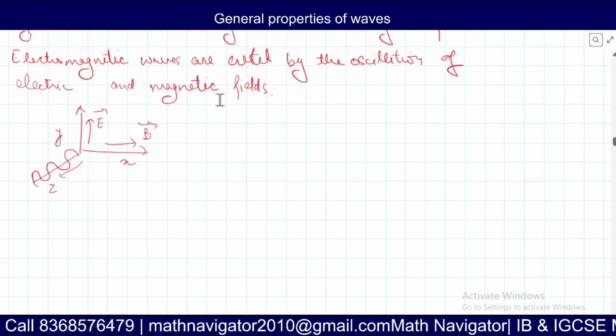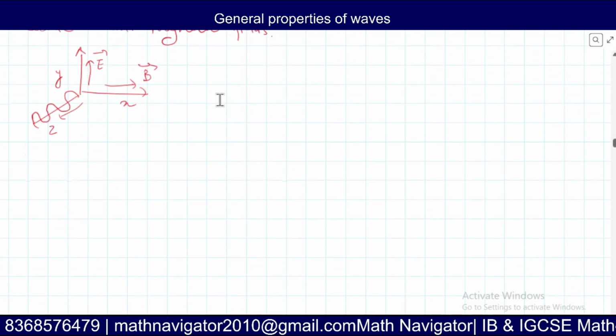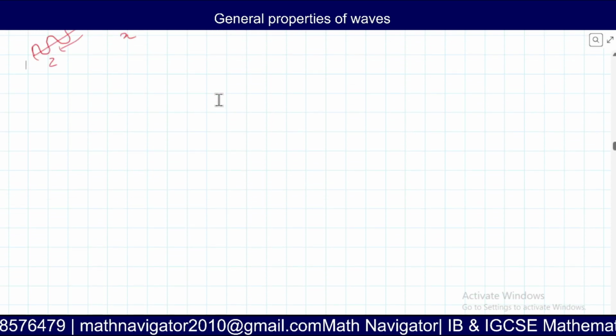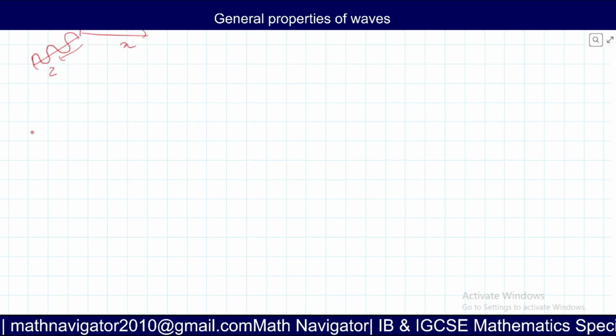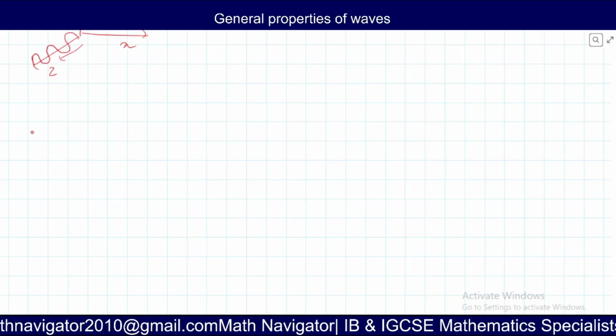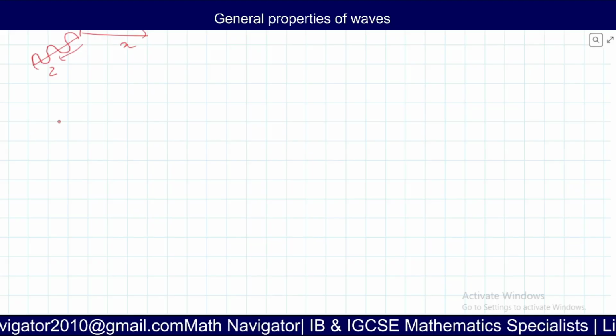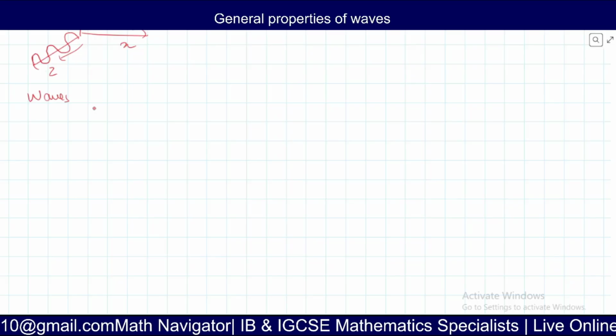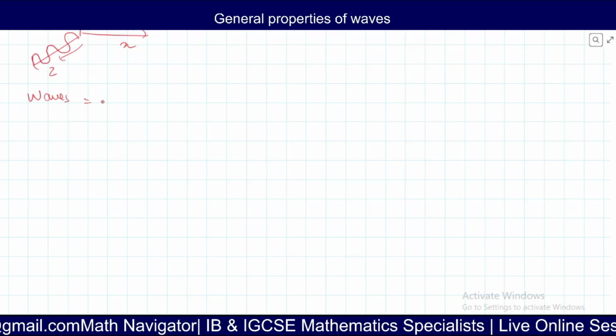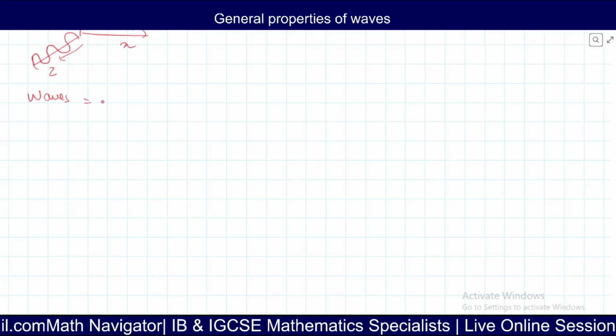So now we have understood that any wave is created by the oscillation of the particle. But again, in physics it is very important to use technical terms. If somebody asks you, how do we define waves? So how do you define waves?